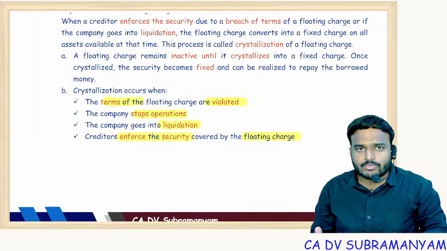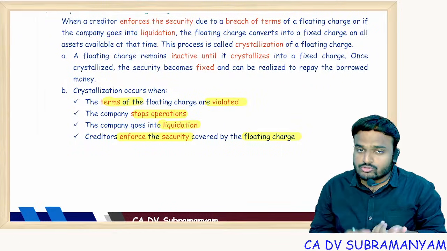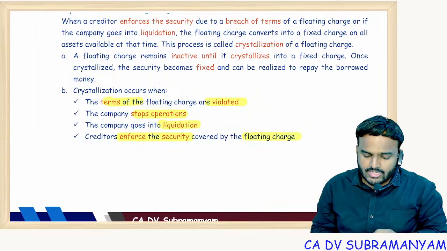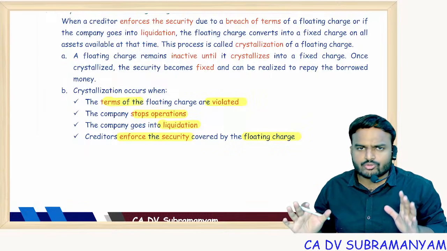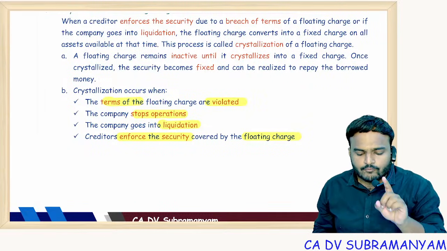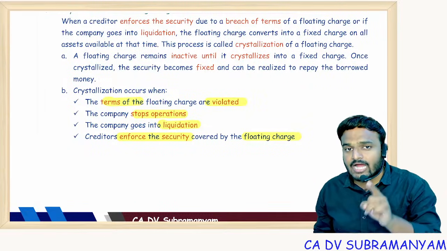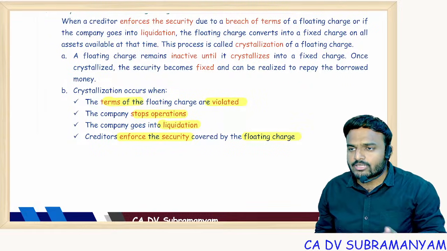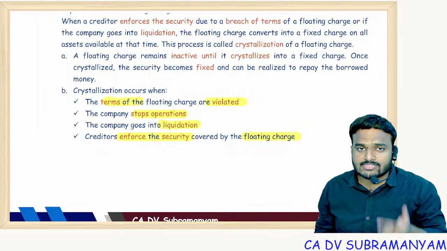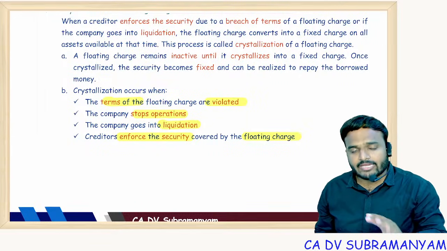Company stops operations: if there is no production, how does new stock come, how does new debtor come. Company goes into liquidation: no more business operations. Creditor enforces the security. In the following 4 cases, floating charge will be converted into fixed charge. Until then you are free to deal with the properties covered under floating charge. You can sell them, you can manufacture them, again you can sell them.